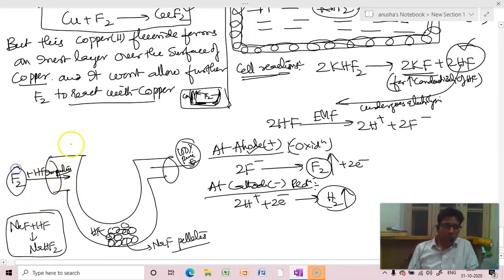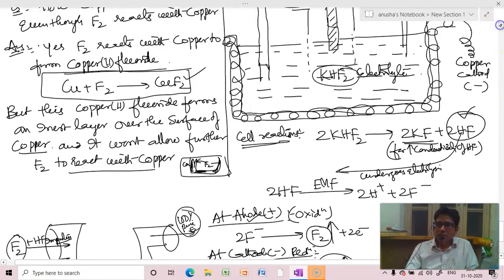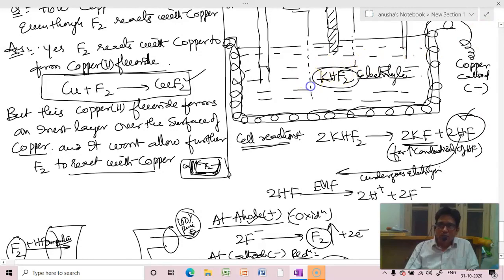So the fluorine is produced from the copper diaphragm. So why is this diaphragm used, beta? This diaphragm allows the ions to pass, but not the gases or products obtained to mix. So this F2 and H2 should not mix with each other. If they mix, then we'll get 2HF again.